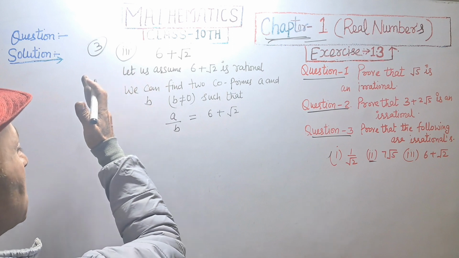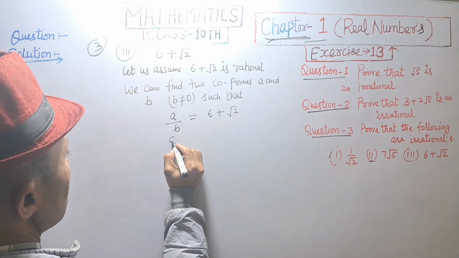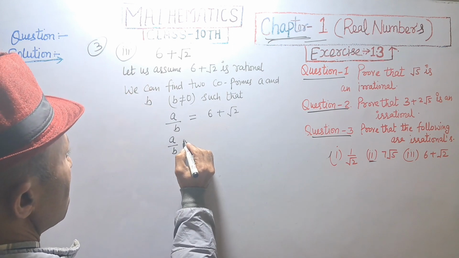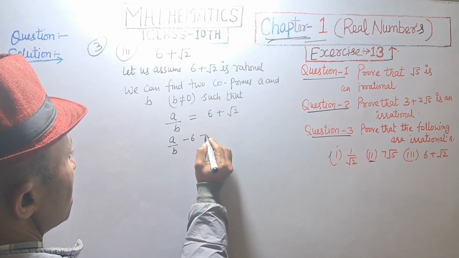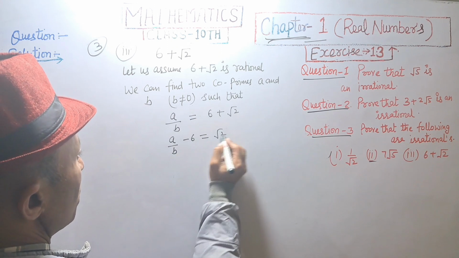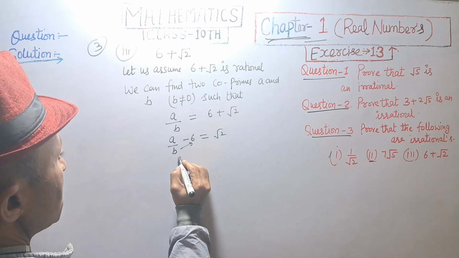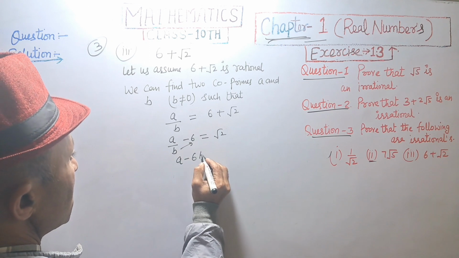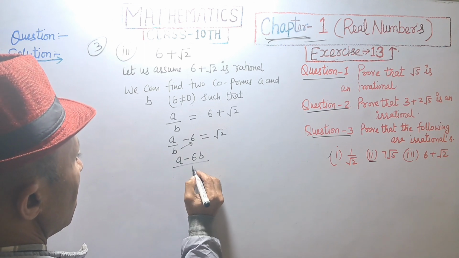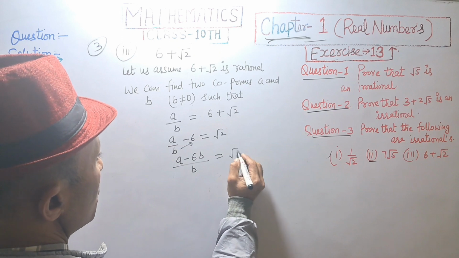Shifting 6 to the left side, a upon b minus 6 is equal to root 2.